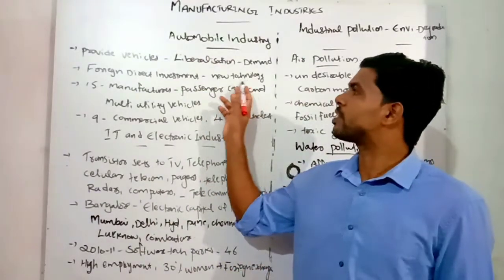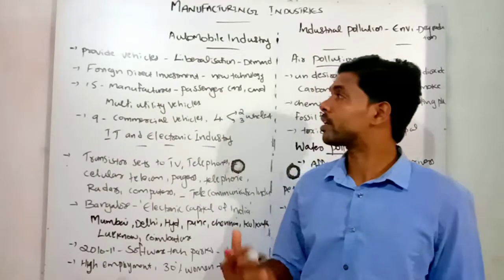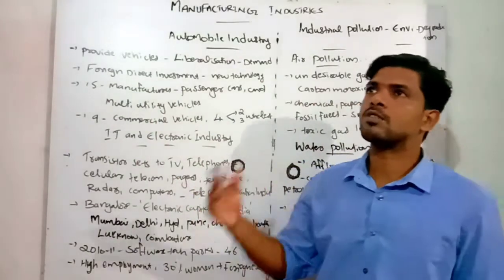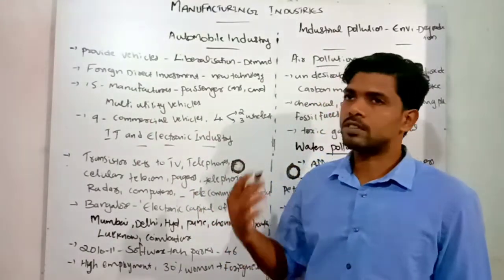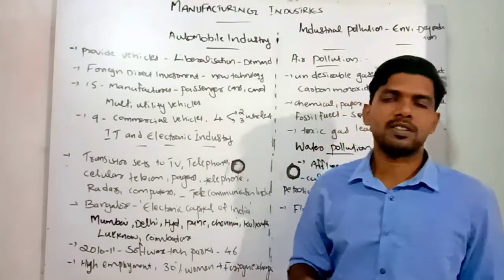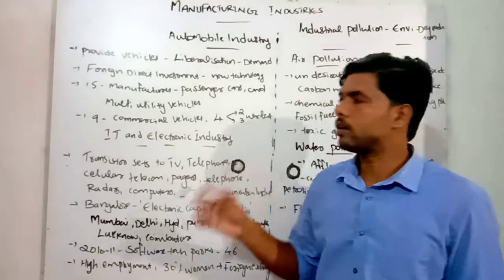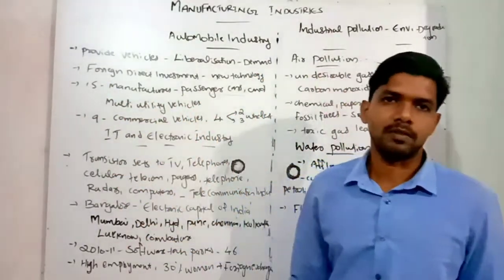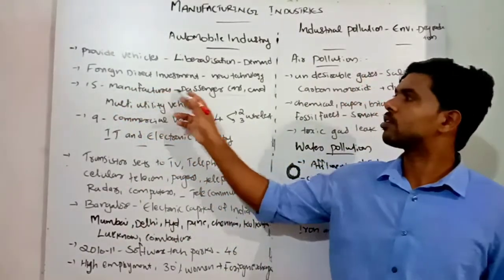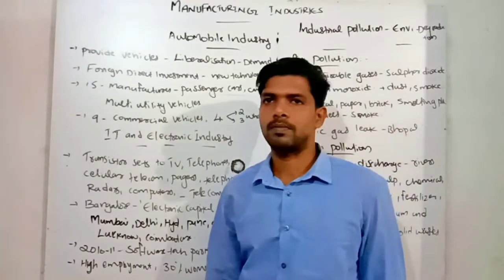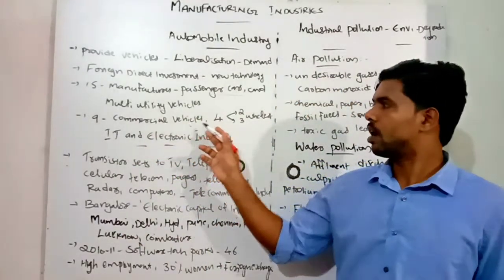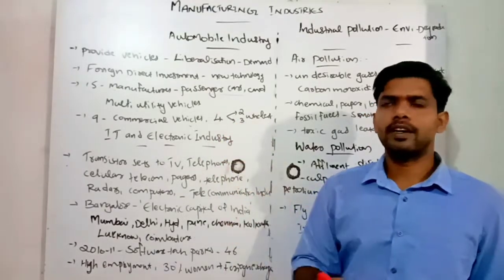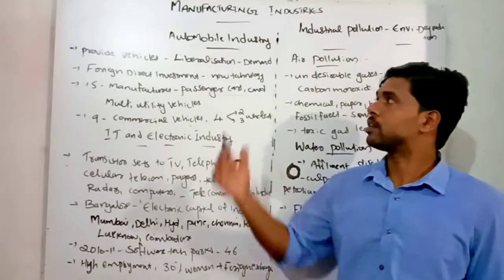They are also strengthening new technology. They also welcome new technologies into our Indian market. So after liberalization and foreign direct investment, this industry got a very high boost, and many industries from other countries are now investing in India, starting their plants in different parts of India. In India at present there are 15 manufacturing units of passenger cars and multi-utility vehicles, 9 commercial vehicle units, and 4 for two and three wheelers. So vehicles are produced widely in different areas, especially in the automobile industry.